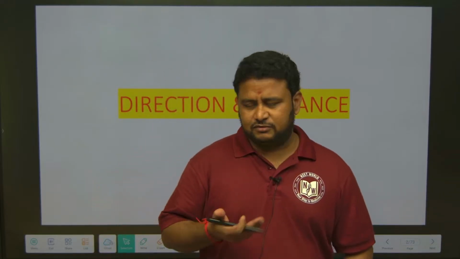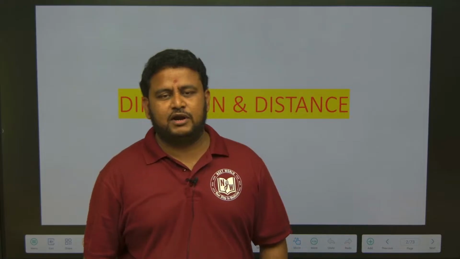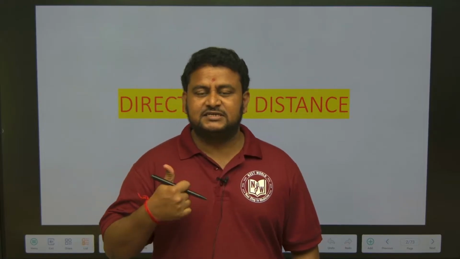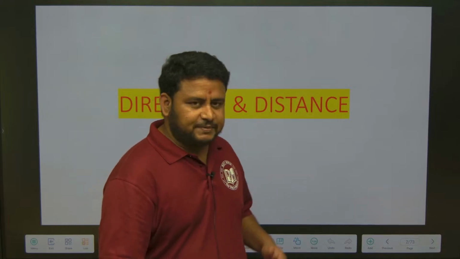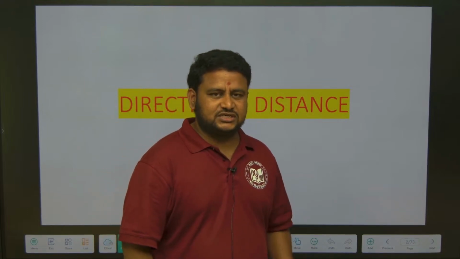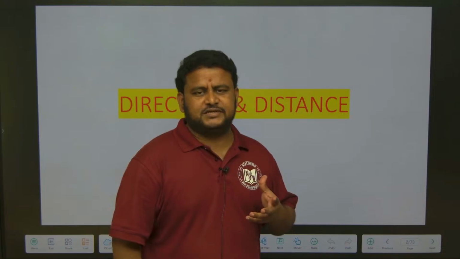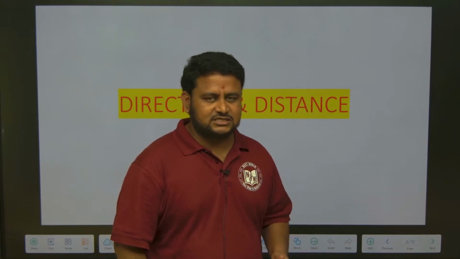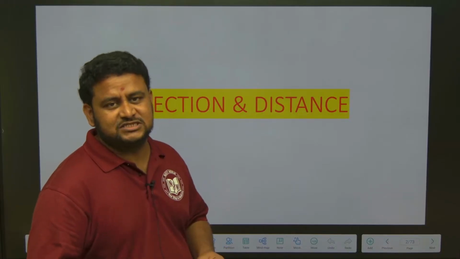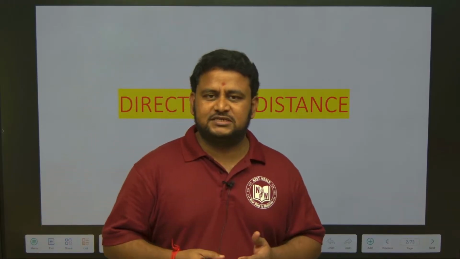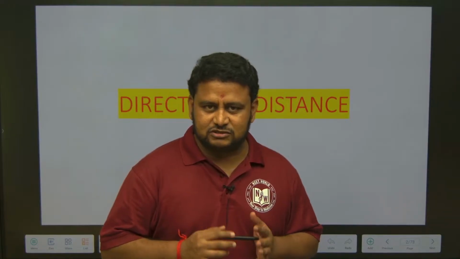We were doing the topics on reasoning. We have already completed most important topics, that is seating arrangement and also order ranking and comparison. Now, in the previous class we started direction and distance. We have done some of the topics, but in this class we will be completing direction and distance. In the upcoming class we will be starting with puzzles, and later one of the important topics is syllogism, that is also highly important.